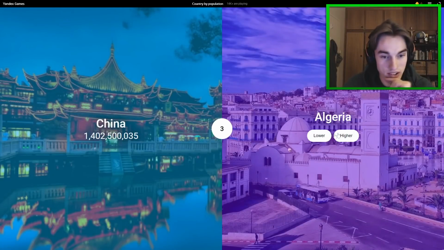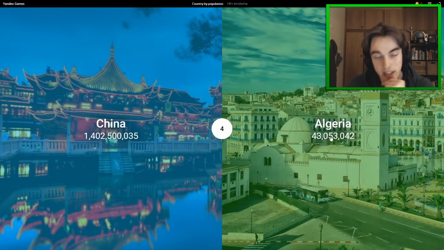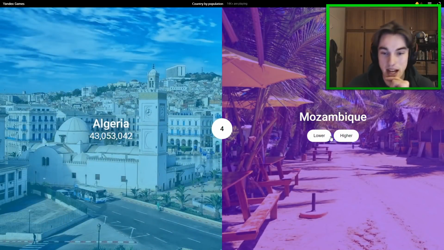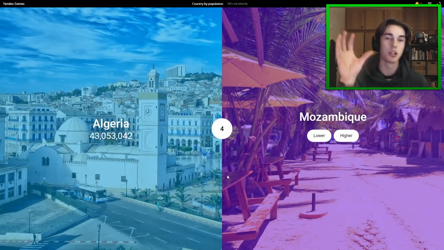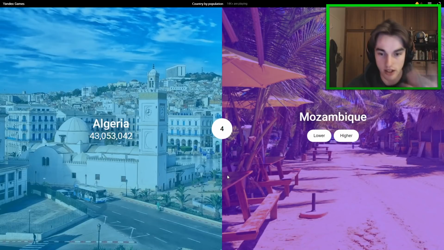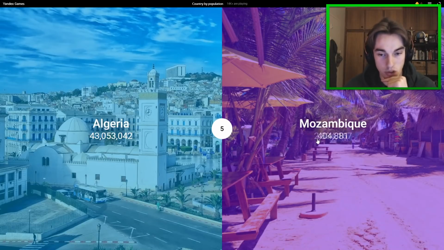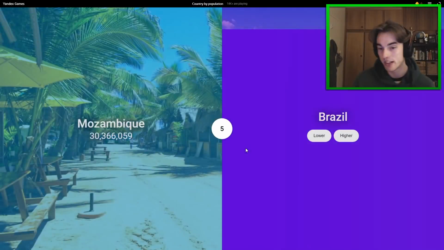We're on 3 in a row, sorry. And so Algeria, clearly, every single country is going to have lower than China, but Algeria has 40 million. Okay, so more than I would have expected, perhaps. Mozambique, this is the first one where I actually have to think, but I don't feel like it has a higher population than Algeria. Algeria has a really big metro area right near the coast, whereas Mozambique, Maputo is a big city, but I think it should be lower. Yeah, so 30 million people, that's right.